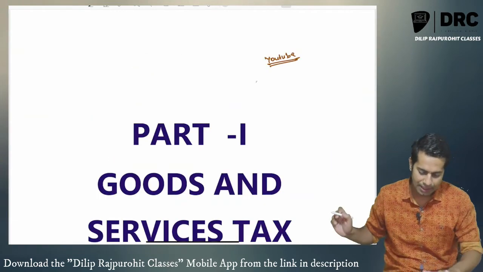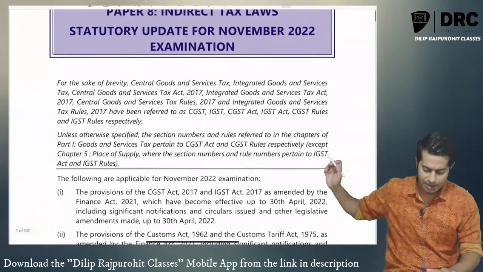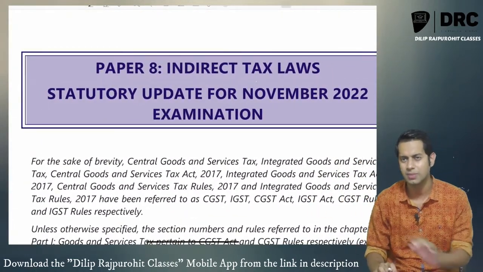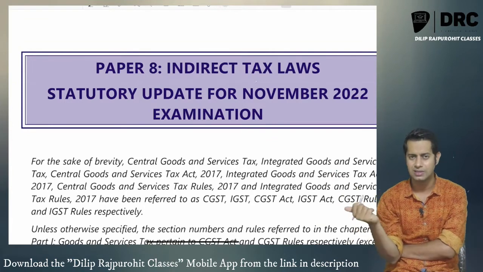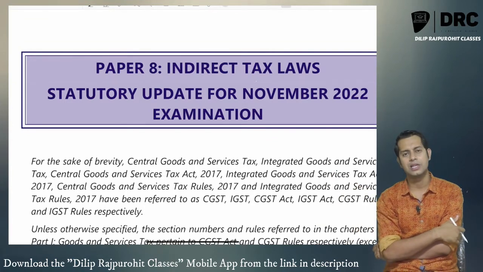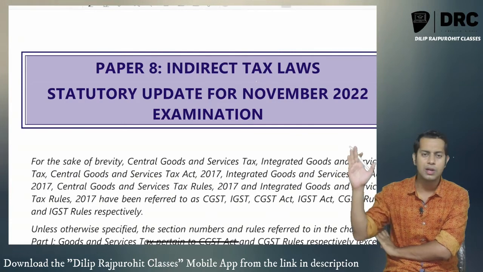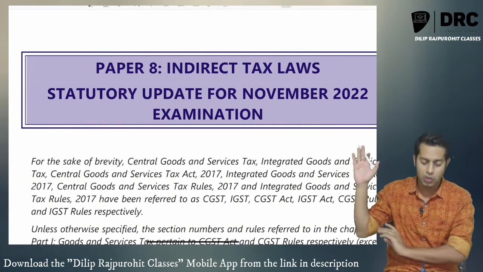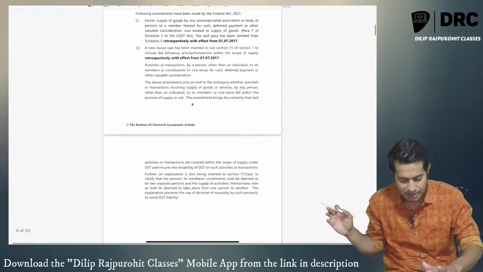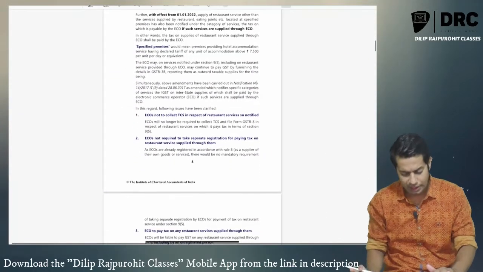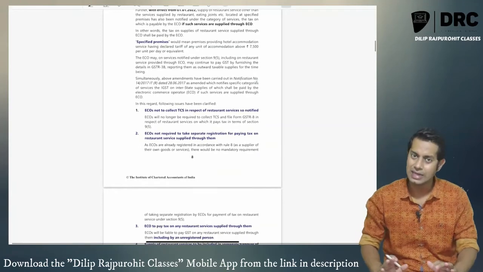Please note, this is specifically applicable for your upcoming examination. Meaning what, sir? Meaning whatever statutory update has been given by the institute for your upcoming examination. In the present case, this is the CA statutory update material which I am showing you. This is specifically applicable for your November 2022 examination. Whatever amendments are made here, whatever changes they have given, will be discussed in the classes only.